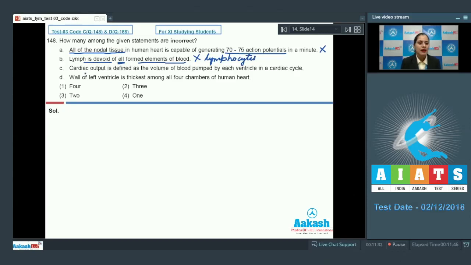Our next statement is cardiac output is defined as the volume of blood pumped by each ventricle in a cardiac cycle, and this is an incorrect statement because the volume of blood pumped by each ventricle in a cardiac cycle is known as stroke volume and not cardiac output. Our next statement is wall of left ventricle is thickest among all 4 chambers of human heart, and this is a correct statement. So out of the given 4 statements, 3 statements are incorrect. So the correct answer for this question is option number 2. Let's proceed to the next question.